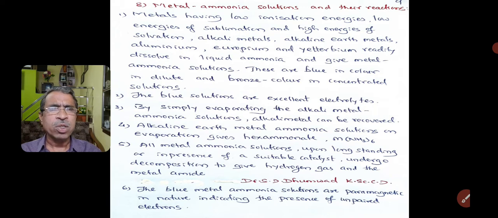All metal ammonia solutions upon long standing or in presence of a suitable catalyst undergo decomposition to give hydrogen gas and the metal amides. This is another property. The next property, the blue metal ammonia solutions are paramagnetic in nature, indicating the presence of unpaired electrons.